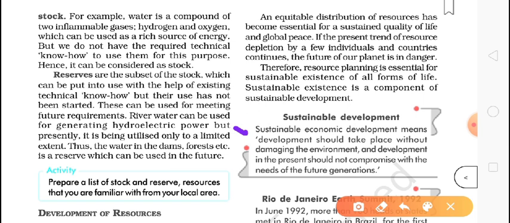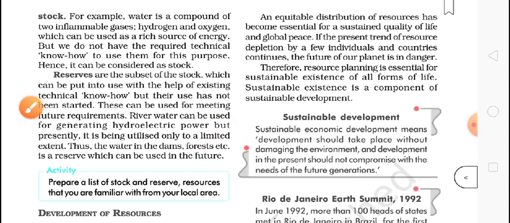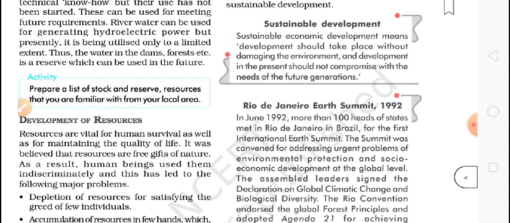Okay, so we need to develop, we need to do development, but we do not have the right to finish these resources. So what we need to do is sustainable development. I hope you understood. You can see the fourth part of the chapter development of economics. I have explained these things very broadly there. So is somebody taking any step or not?